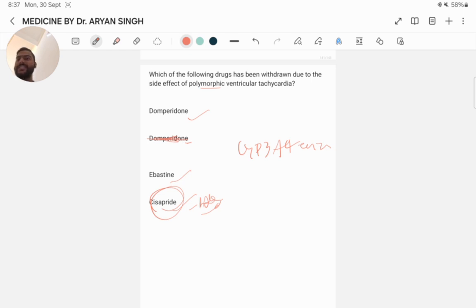And the increased level of cisapride in the bloodstream, combined with its inherent propensity to prolong the QT interval, can significantly raise the risk of developing life-threatening arrhythmias like pulseless ventricular tachycardia or torsades de pointes.